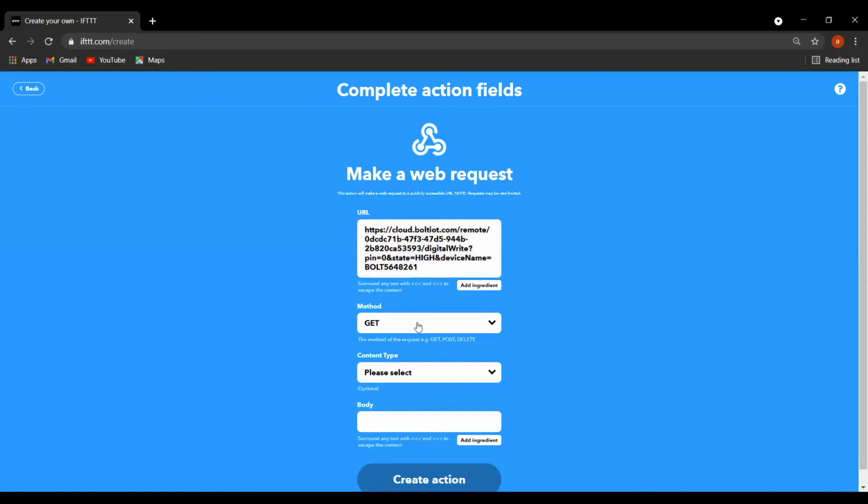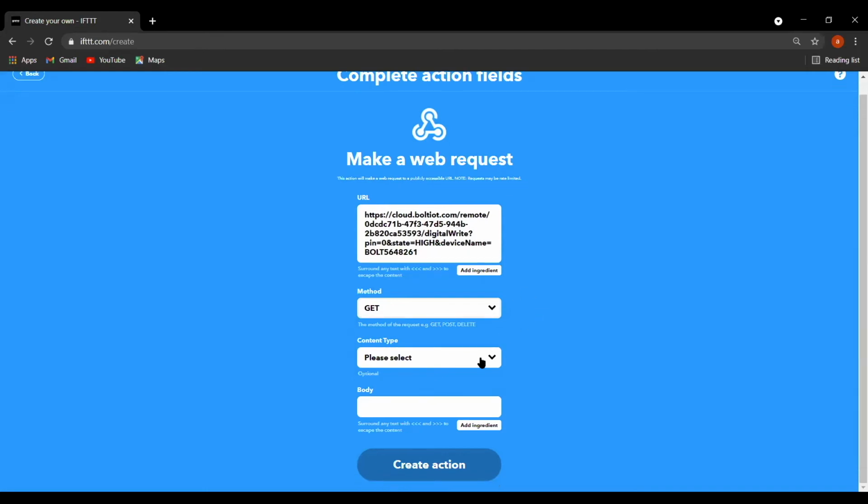The next thing is method. There are various methods for how you are requesting, like the get method and the post method. In this we are using the get method. There are many types of methods, but if I start explaining each and everything, it will be out of the scope of this project. So the next thing is content type.